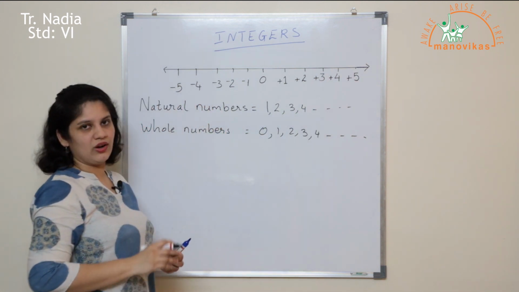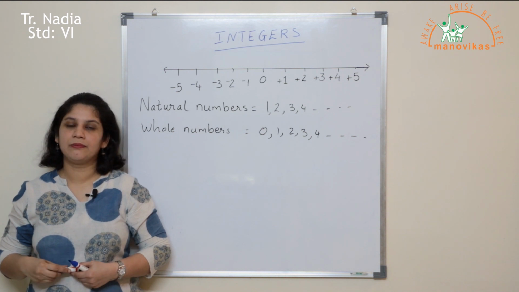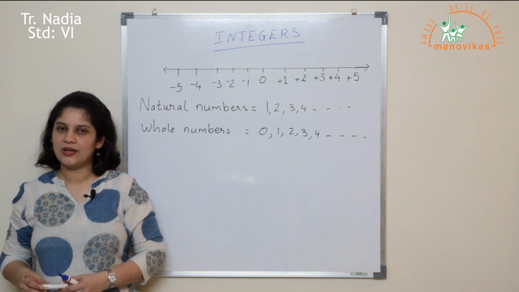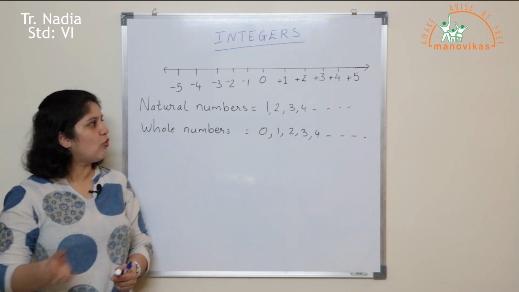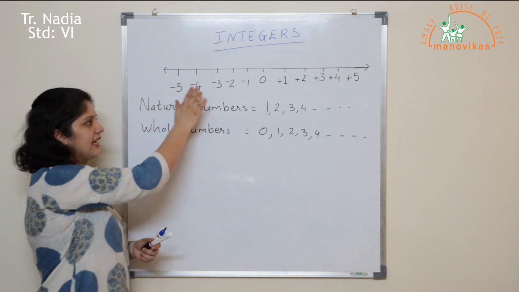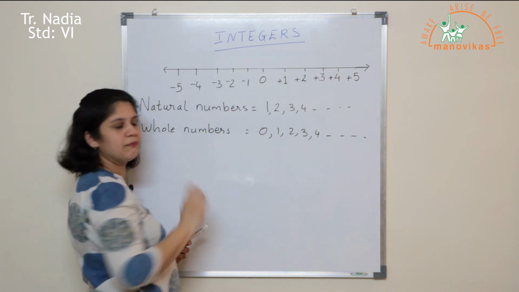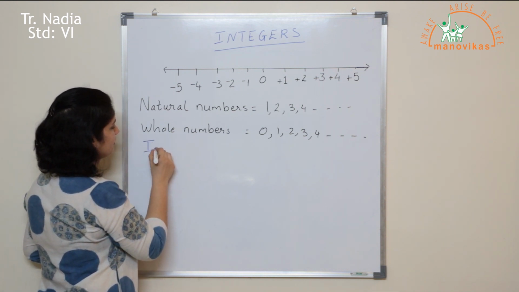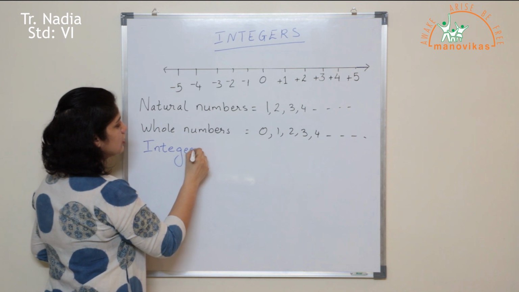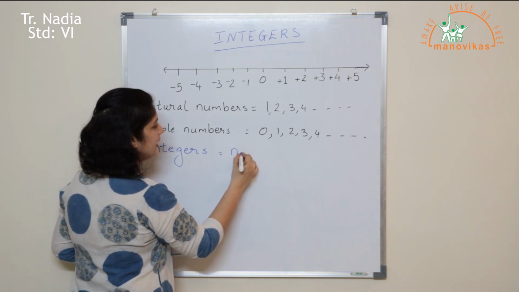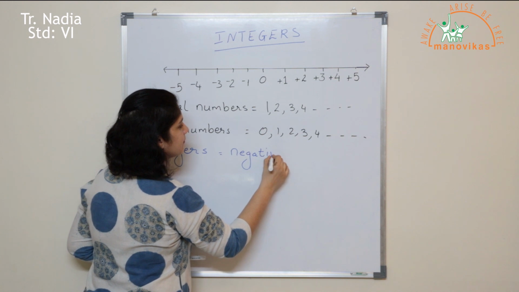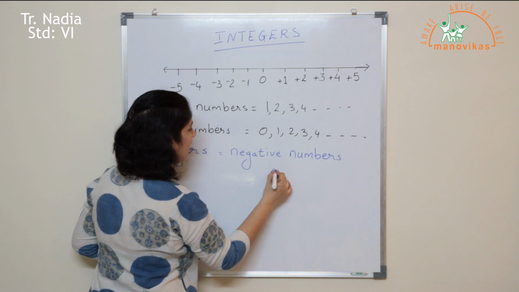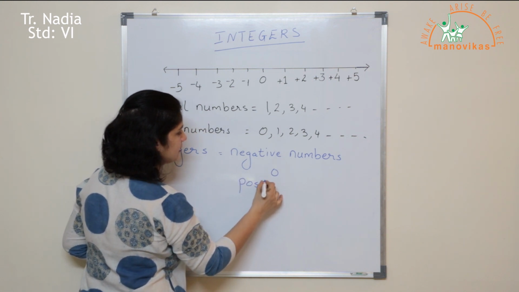Now you all have understood what are natural numbers. I have told you all natural numbers are your counting numbers beginning from 1. Whole numbers are your natural numbers as well as a 0. So what will we call these numbers which have negative numbers, 0 as well as positive numbers? These are called integers. So integers comprise of negative numbers, 0 and positive numbers.